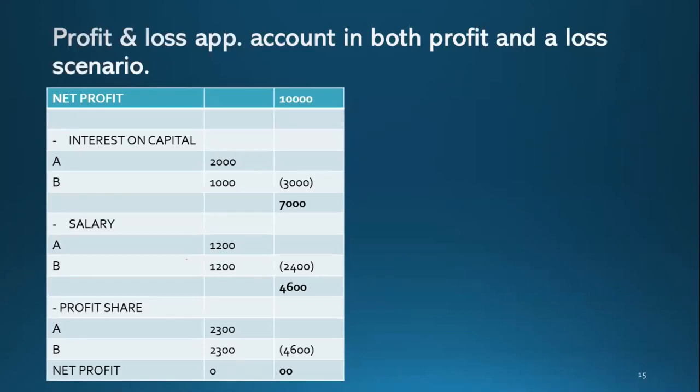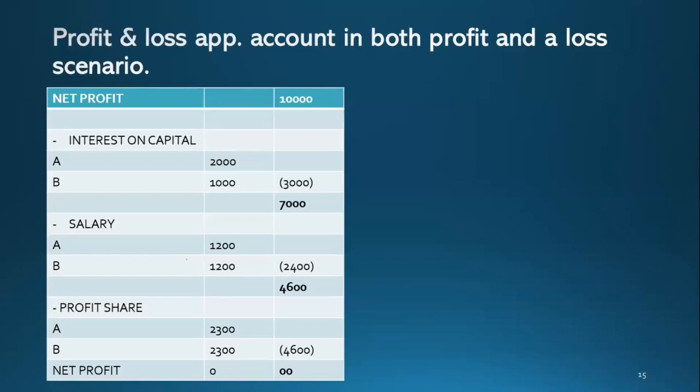The total of salary is 2,400, so the remaining profit is 4,600. That 4,600 is divided equally, assuming the profit share ratio is equal, so it's 2,300 each. Then you deduct everything and the net profit will be 0.